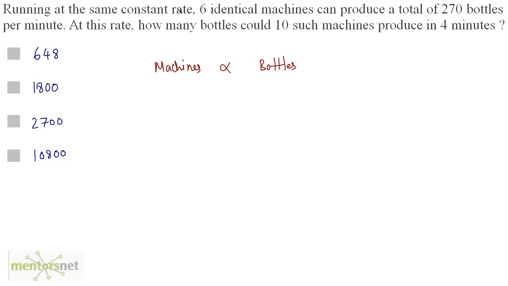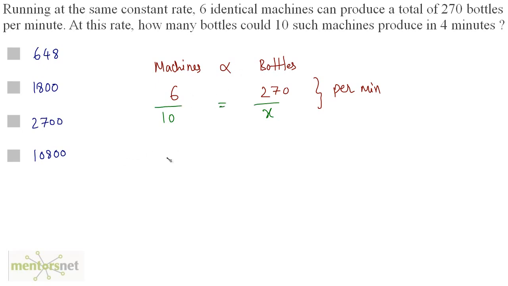Well, we have 6 machines that can produce 270 bottles. So 6 machines are producing 270 bottles, right? Now, these bottles are produced per minute. Now, how many bottles could 10 such machines produce in 4 minutes? First of all, let us calculate how much 10 machines produce in 1 minute. So we have 10 machines, how many bottles they produce in 1 minute. So this is a direct proportion, so I can equate the ratios.